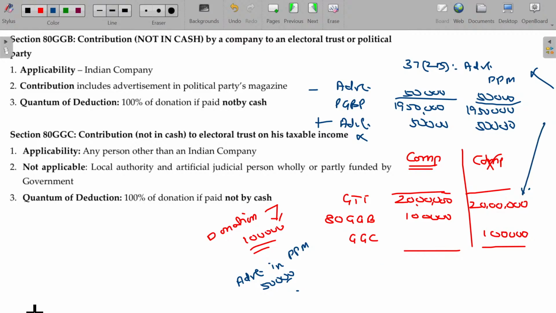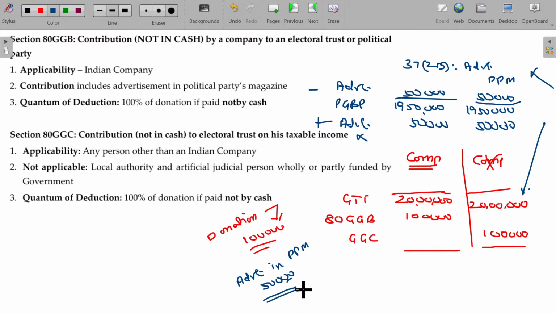Is that clear? So some expenses cannot be debited in the P&L account as per the provisions. Like if you are making a payment in cash in excess of 10,000, disallowed; unreasonable payment to relatives, disallowed; or if the payment is made without TDS, also disallowed. Similarly, any expenses incurred for advertising your business in a political party's magazine is disallowed. Clear?